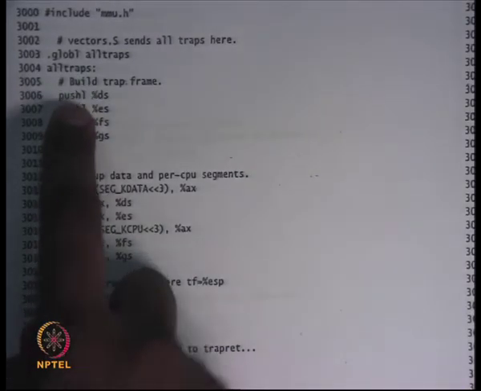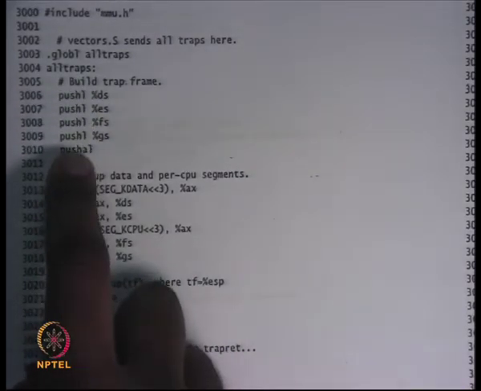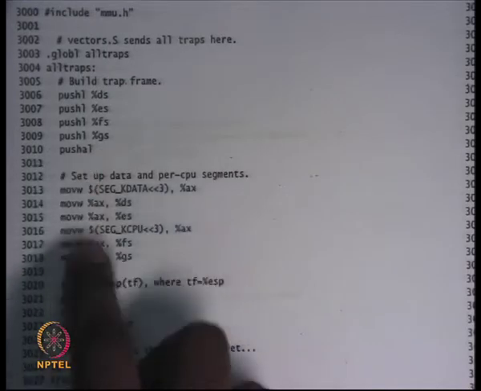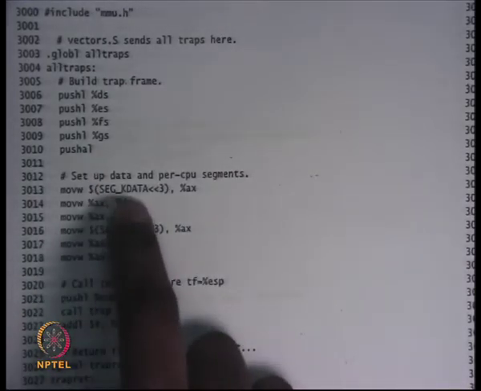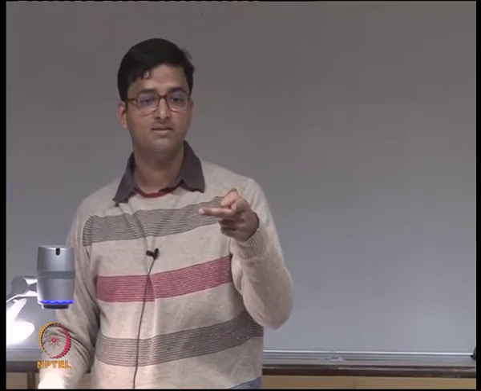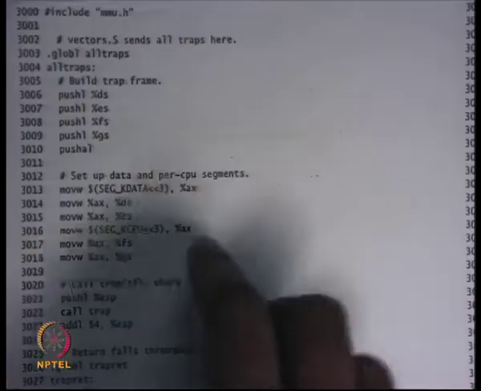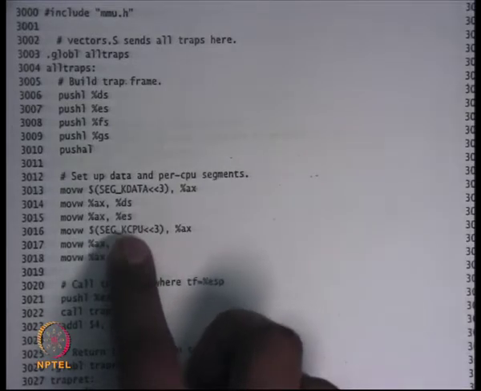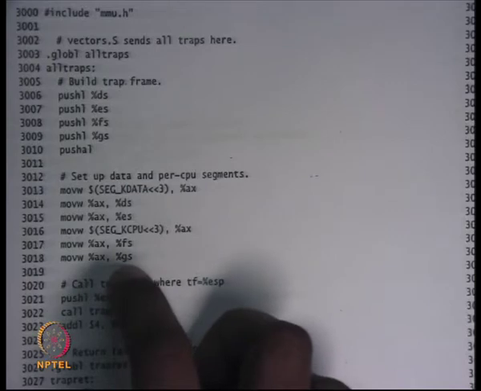All right. So they just jump here, and here you see all the code for saving all the registers. So you save all the segment registers, and this instruction pushal basically saves all the general purpose registers like EAX, ECX. So all the 8 registers that we've discussed. So that's push all. That's what pushal means. And then it loads the segment registers with the kernel segment, right? Because the difference between SEG_KDATA and SEG_UDATA is only the different privileges. That's all, right? Base and limit are identical. So it just loads it with the kernel segment. You have saved the user segment. You load the new kernel segment. You do it for all the segment registers.